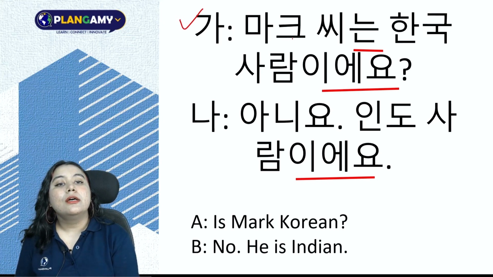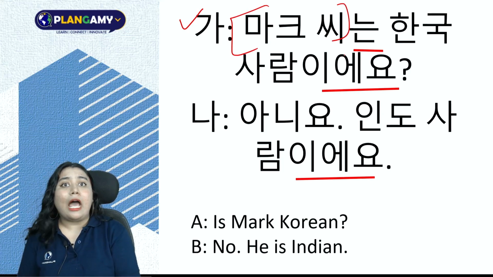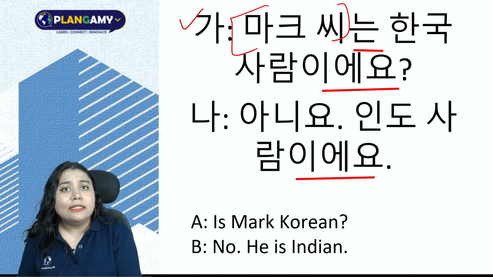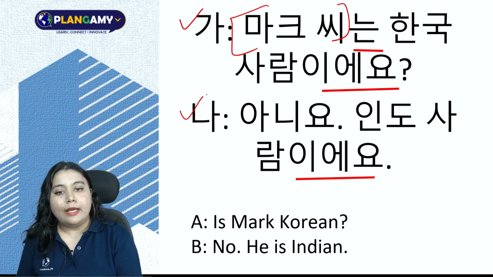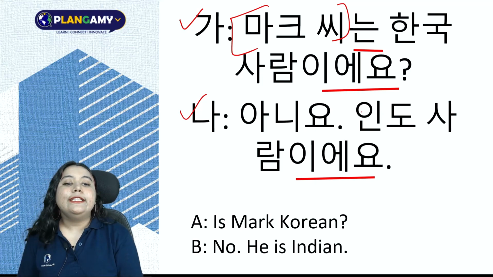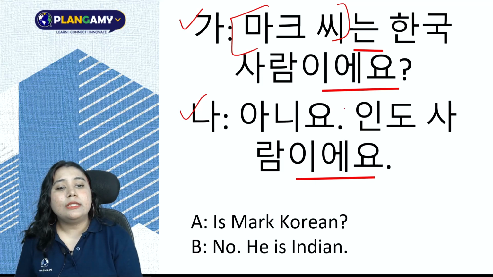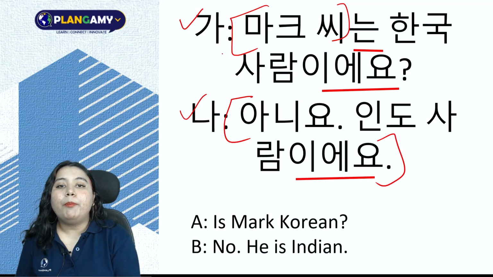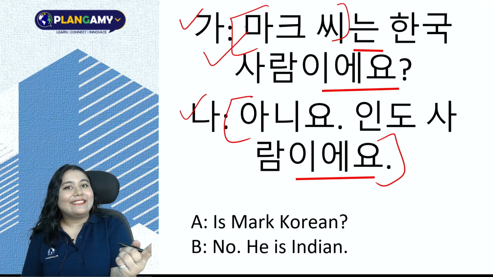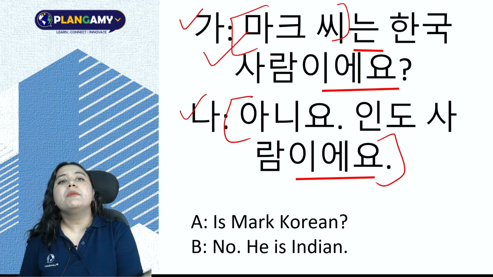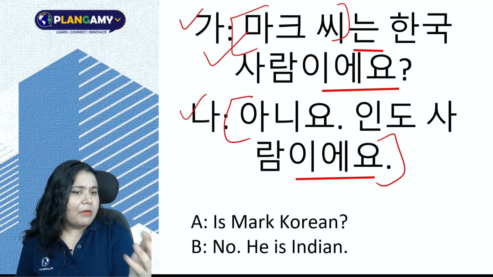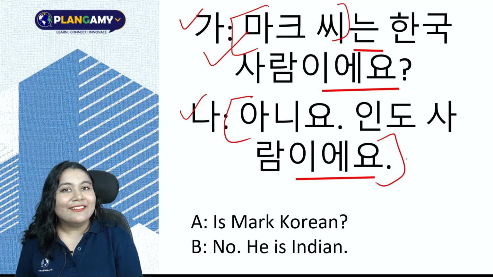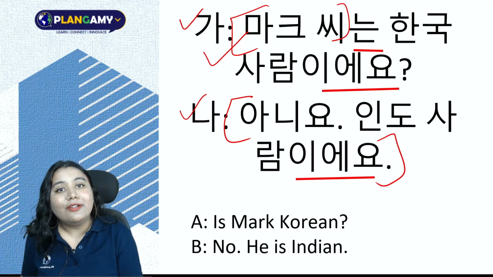Okay. Now let's have a look at this conversation. 가 asks, 마크 씨는 한국 사람이에요? Is 마크 씨 a Korean? So 나 replies, 아니요, no, 인도 사람이에요. He is an Indian. Okay, notice there is an absence of topic in this sentence. So when my topic is already established that it's 마크 씨, I need not add it again because it's already been established that yes, we are talking about 마크 씨. So if I say 인도 사람이에요, that would automatically mean that we are talking about Mark.